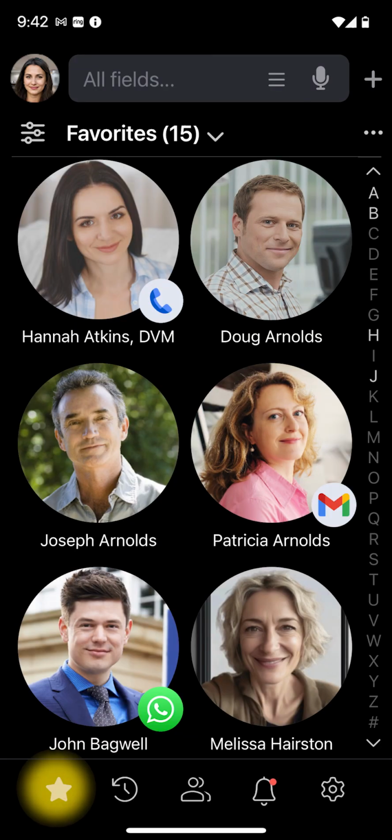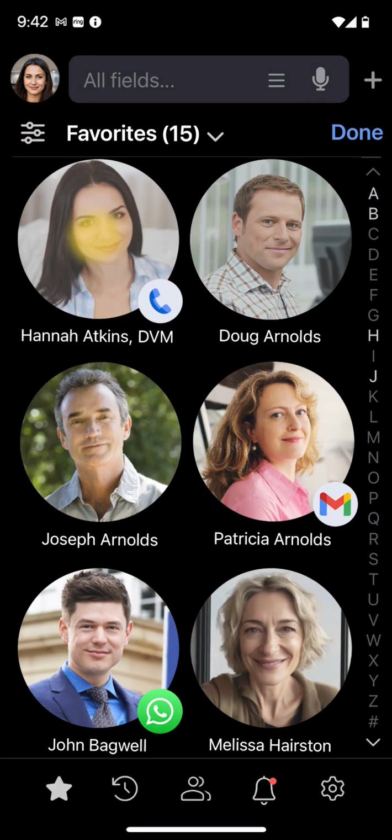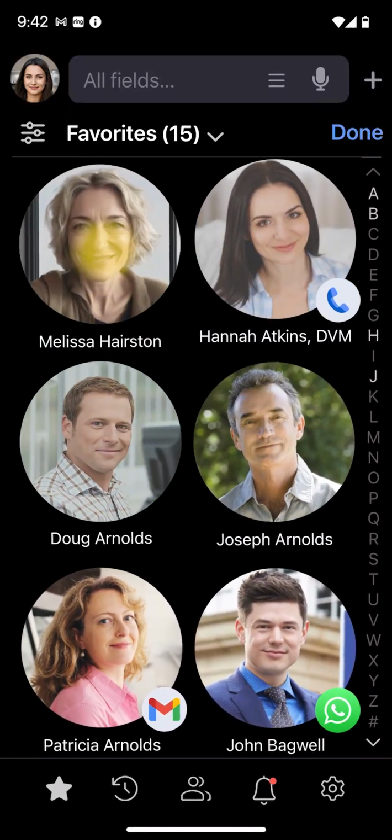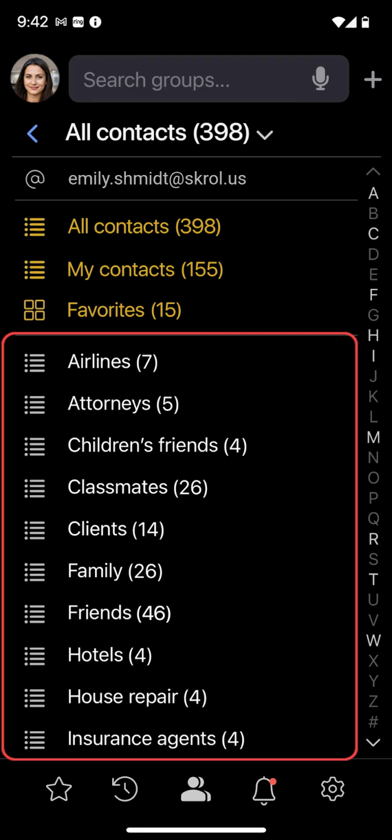It is accessible from the main toolbar with a single tap, and you can sort contacts in a fixed order, as you would do on a speed dial. The custom groups below are the ones you create to fit your lifestyle, occupation, hobbies, and other interests.